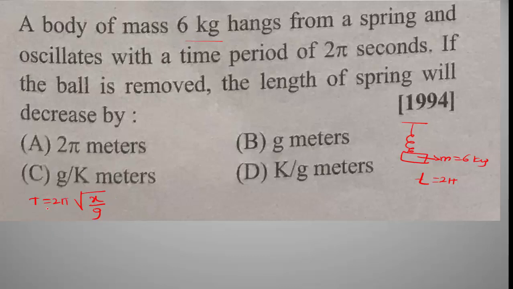Here T is equal to 2 seconds. Therefore 2 is equal to 2 pi root of x divided by g, or we get x equal to g, so the length of the spring will decrease by g meters. Here x is the length of the spring. Option B is the right answer.